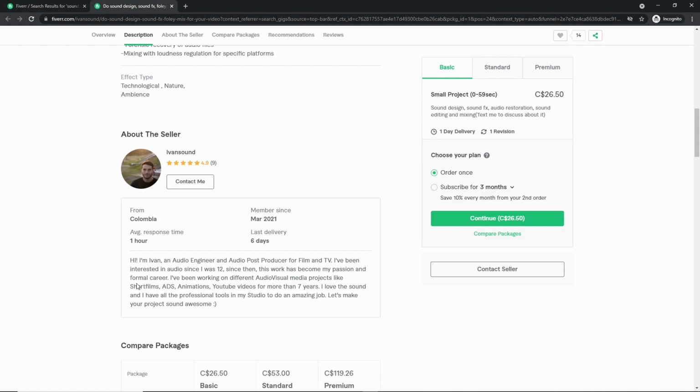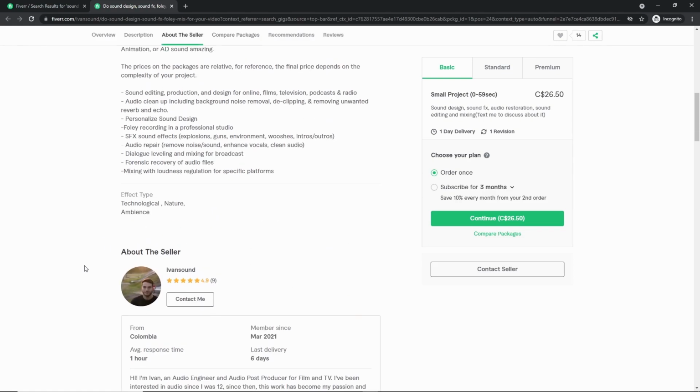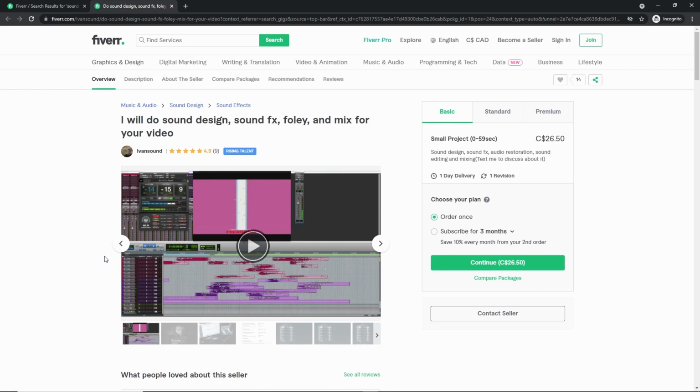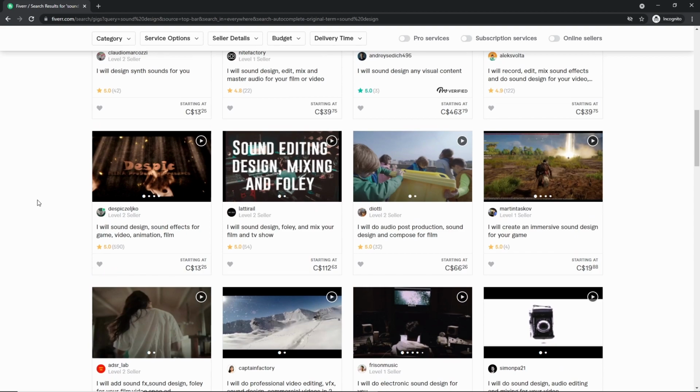You can do a bit about yourself if you want. And what's great about this is you don't need to be experienced or professional or anything. You can just come on here and create your service and then offer your services to others. So obviously, you know, there's a lot of competition on here, so it can take a lot of time to build up your portfolio, but it's definitely doable. There's no barrier to entry basically, okay?